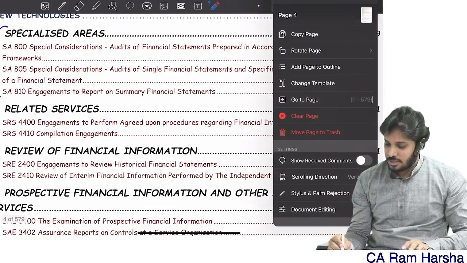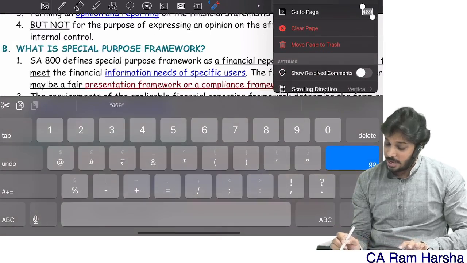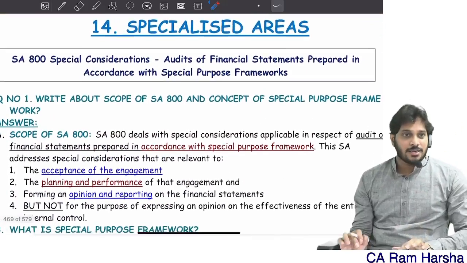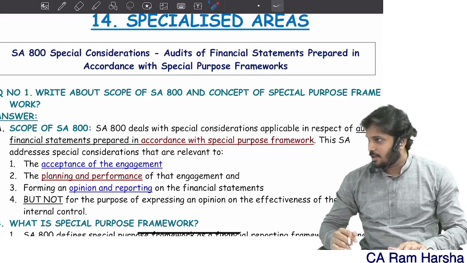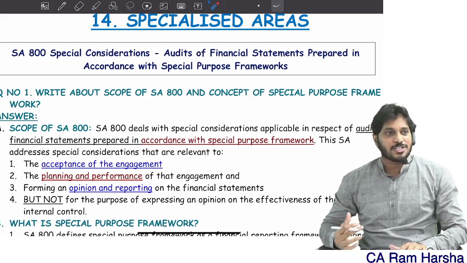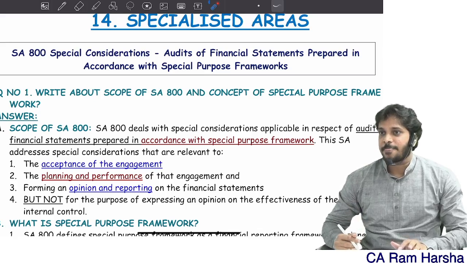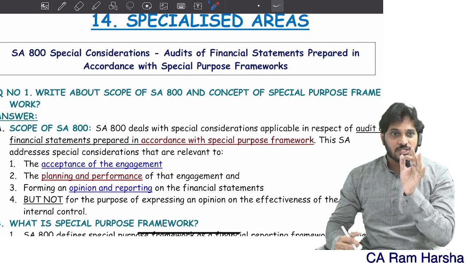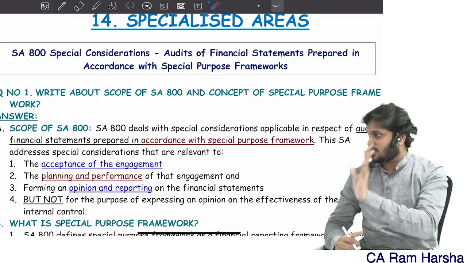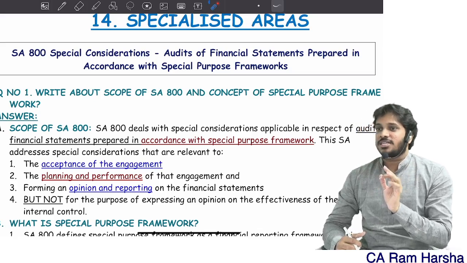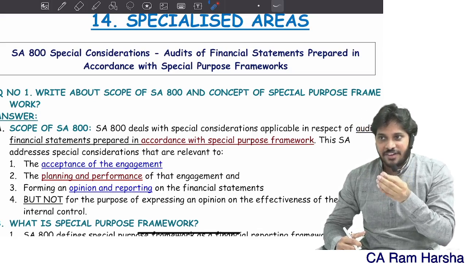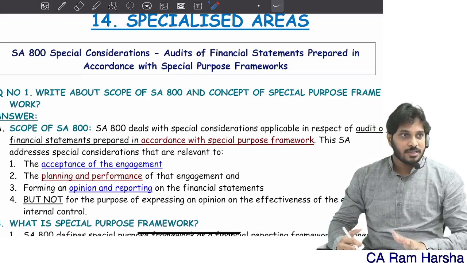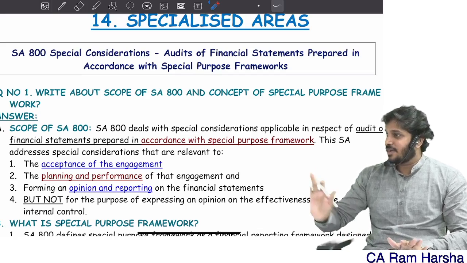Now let's begin the 800 directly. We already discussed in the fundamentals topic: what is a special purpose framework, and what is a general purpose framework. In a special purpose framework, the rules for preparation and presentation of financial statements are dictated by a specific user.